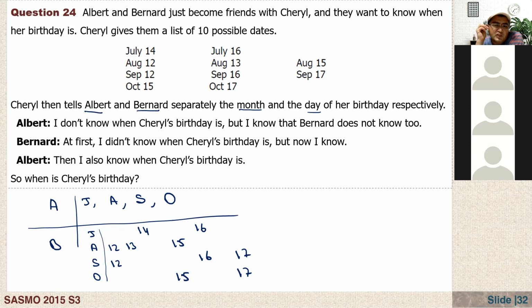Okay, and let me just read this. I don't know when Cheryl's birthday is, right? Albert is saying, I don't know, because it's one of these months. Cheryl's birthday is, but I know that Bernard does not know too. Then it says that at first I didn't know when Cheryl's birthday is, but now I know. And Albert says that then I also know when Cheryl's birthday is. So when is Cheryl's birthday?